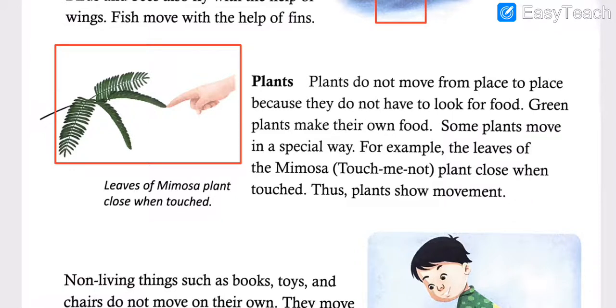They even have movement. So that is why this example is given, that when you touch these leaves, it closes, it becomes closed. So that is why it is called the touch-me-not plant, and it makes the movement, though it cannot move from one place to another place.